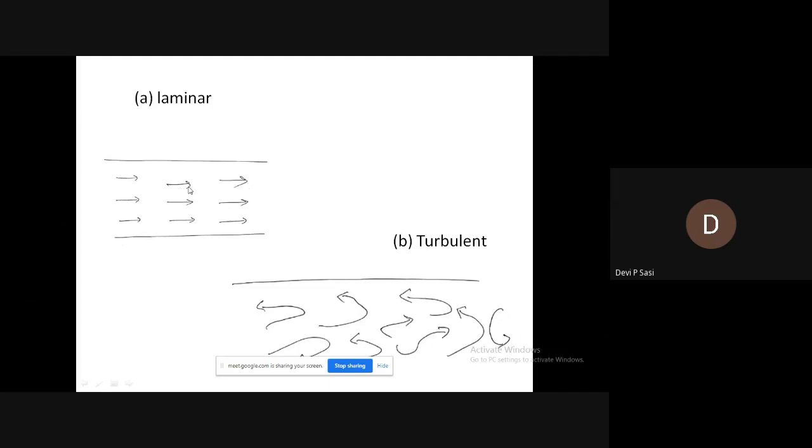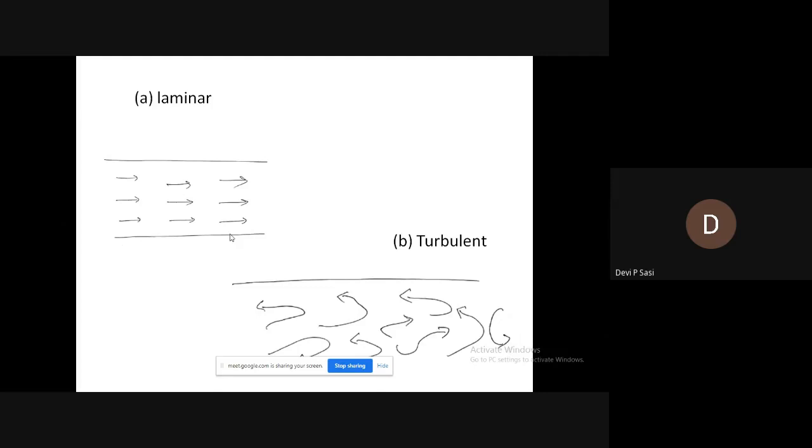The first layer moves smoothly over the second layer, and the second layer moves smoothly over the third layer. So the fluid particles are moving in a well-defined path, and then it is called laminar flow. This type of flow is also called streamlined flow or viscous flow.